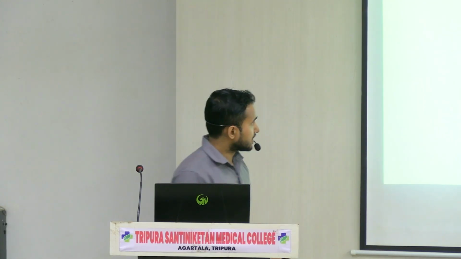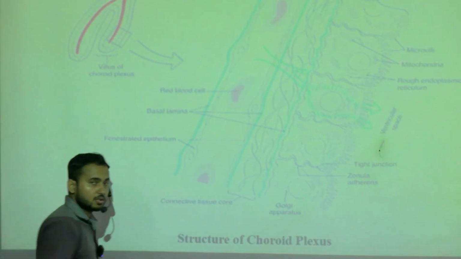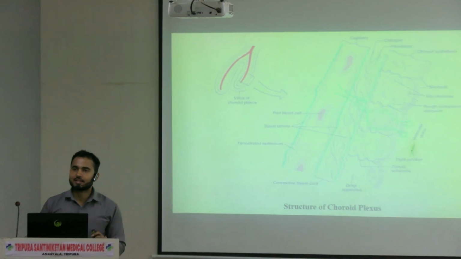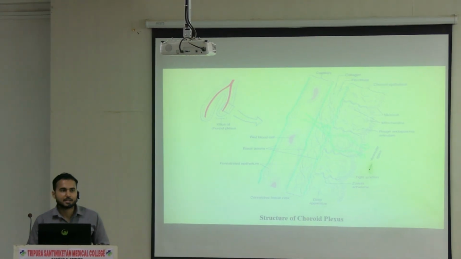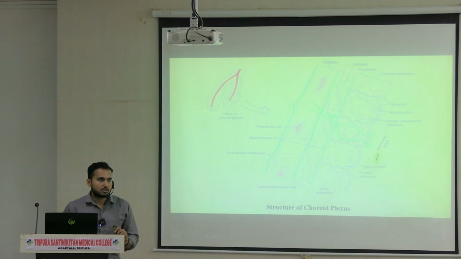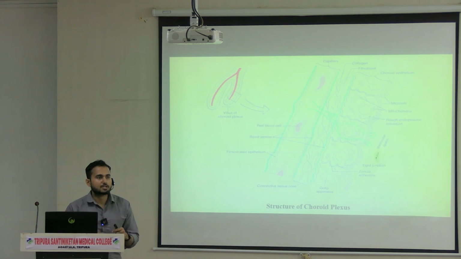Here also you can see the barrier which is formed. See, this is the barrier, so these are the layers present in the barrier. In most of the cases barriers are highly selective, that's why it is called a barrier. It is acting as a filter. Only the substances which are required can pass the barrier, and those which are not required will not be able to pass. That is the requirement of the barrier.